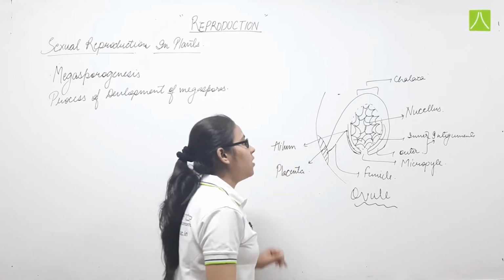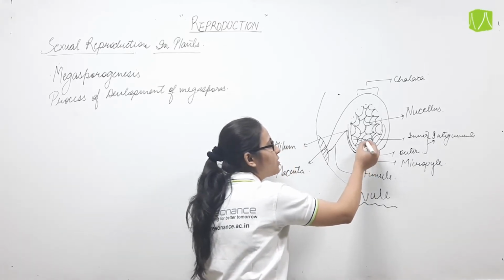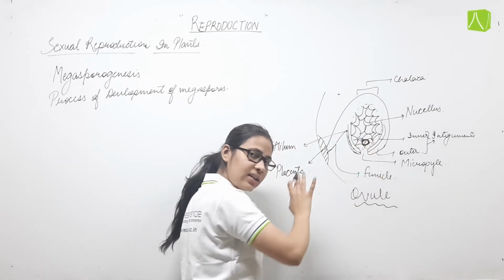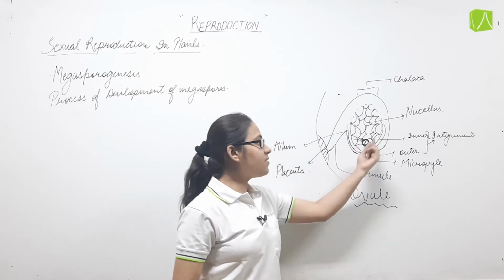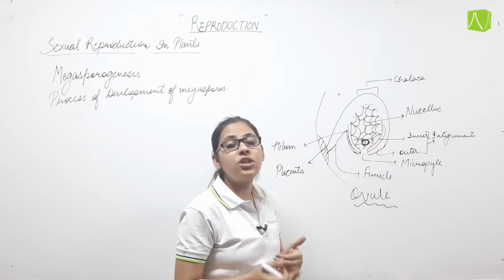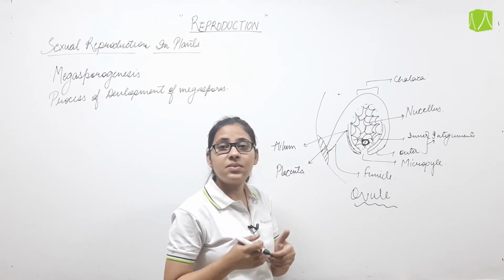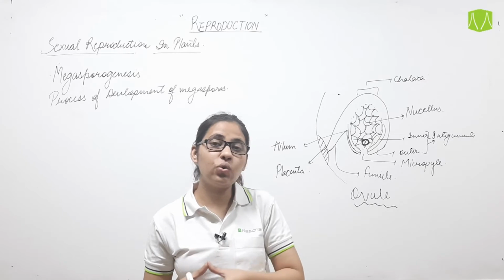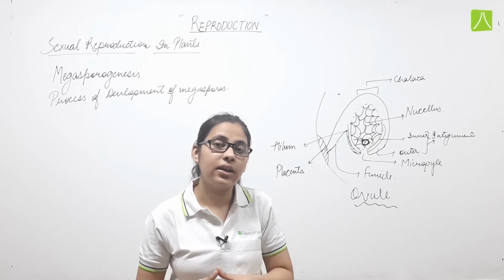Now, what will happen? One of the cells of the nucellus from the micropylar region, this is the micropylar end, that is the micropyle, will differentiate. That is, it becomes enlarged, its cytoplasm becomes dense, and its nucleus becomes prominent.